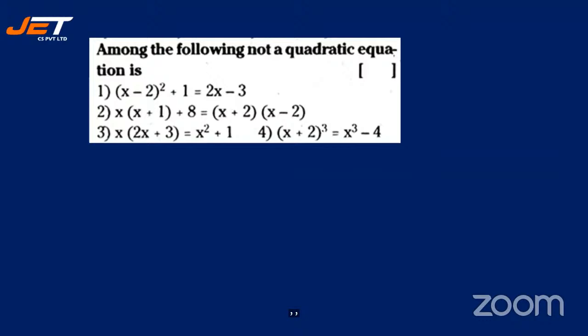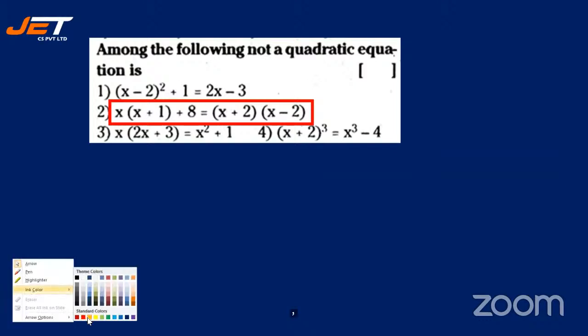See the first question. Among the following, which is not a quadratic equation? Is it the first one? x square, x minus 2 the whole square plus 1 is equal to 2x minus 3, or is it x square, x into x plus 1 plus 8 equal to x plus 2 into x minus 2? Or is it the third one, x into 2x plus 3 is equal to x square plus 1? Or is it the fourth one, x plus 2 the whole cube? So being the first sum, this would be done for you. It is obviously your second one.